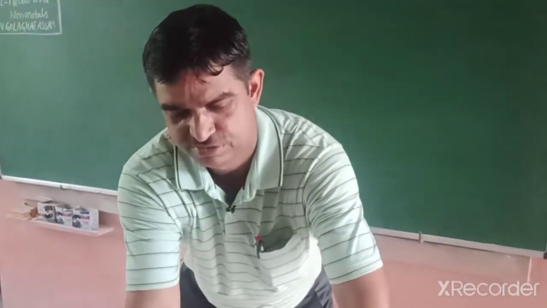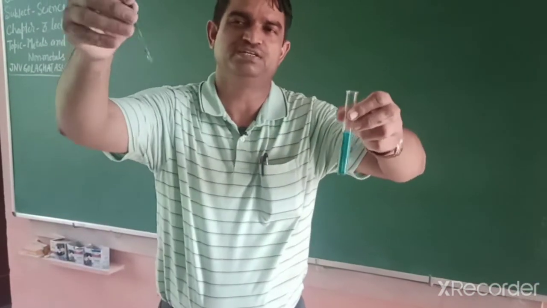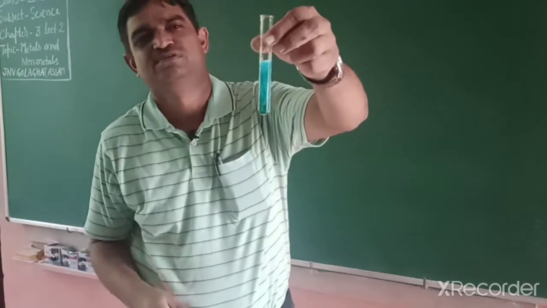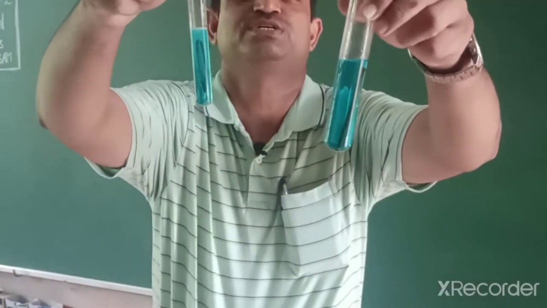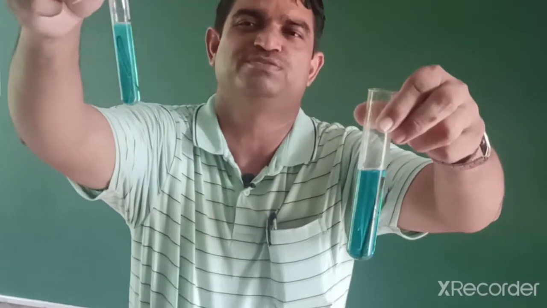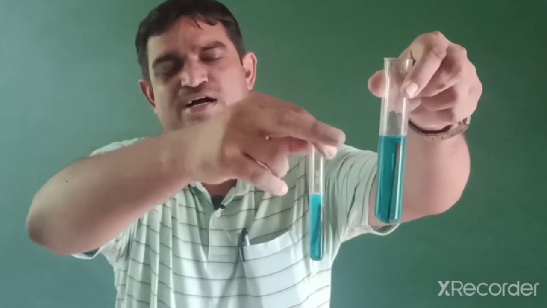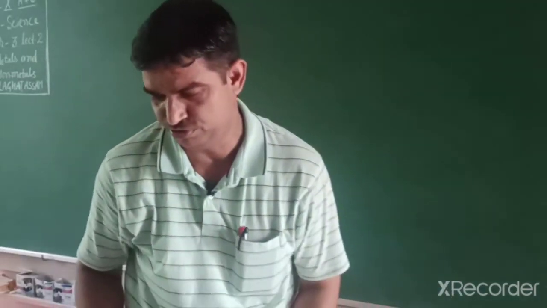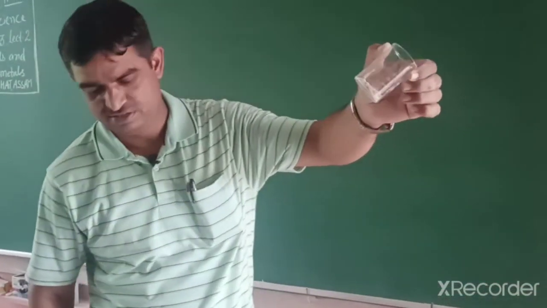In another test tube of copper sulfate solution, I place a small magnesium wire. You can see the difference, the reactivity of magnesium. Magnesium is highly reactive when placed in the copper sulfate solution. And iron also reacts. After some time, copper is displaced and deposited on the iron nail. Now I make another solution, that is ferrous sulfate. Friends, this one is ferrous sulfate, light green in color.